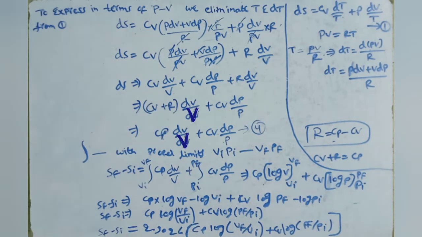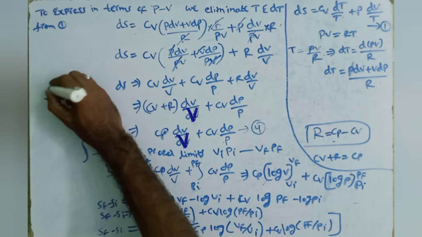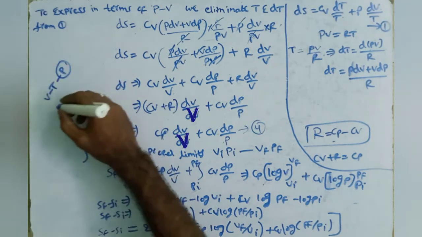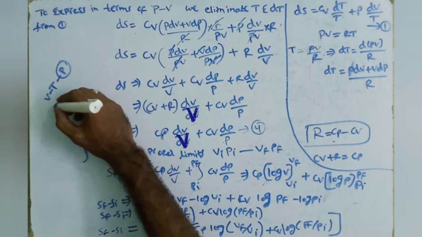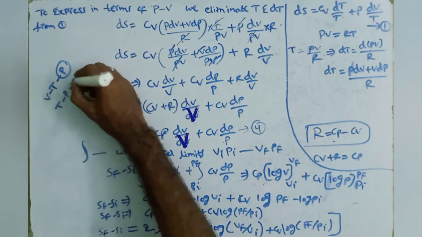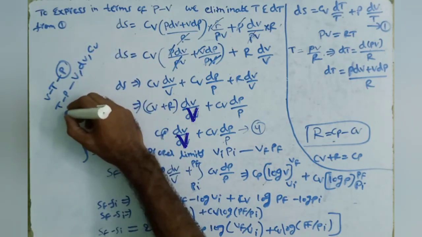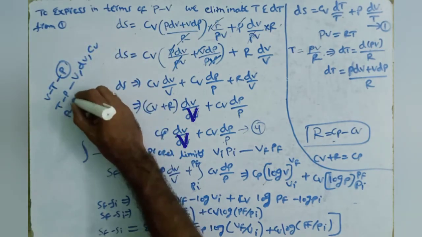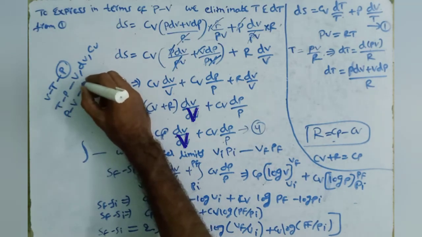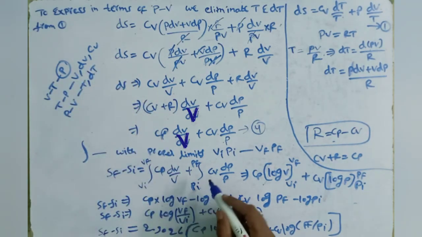This is the 10 marks question. For expressing the equation in terms of volume and temperature, we eliminate P terms. For expressing this equation in terms of temperature and pressure, we eliminate V, dV, Cv terms. And for expressing this equation in terms of P and V, we eliminate all temperature terms, T and dT, from the equation.